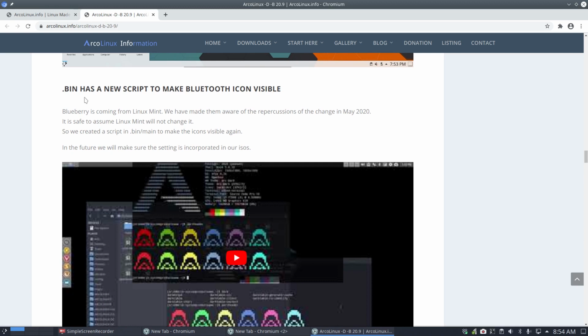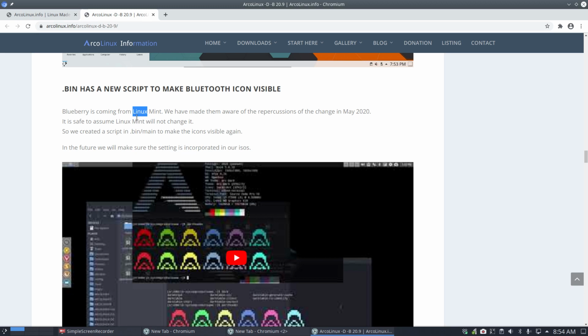We have a script indeed to make the Bluetooth icon visible. A Bluetooth icon is this. If you don't use the Bluetooth icon, well, you're not worried, right? If you don't have the hardware, then no issue there. But sometimes, depending on what desktop you are on, it's still not visible, and it has to do with the fact that Blueberry is coming from Linux Mint. Again, a message, guys, think out of the box.